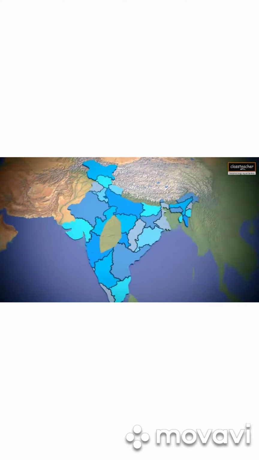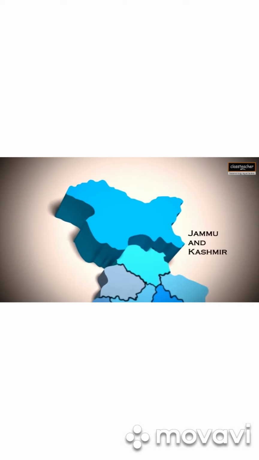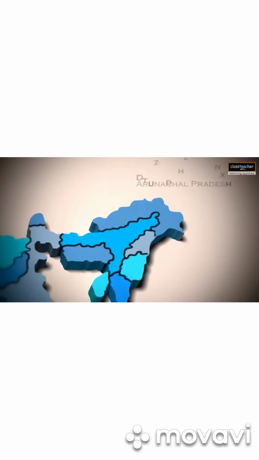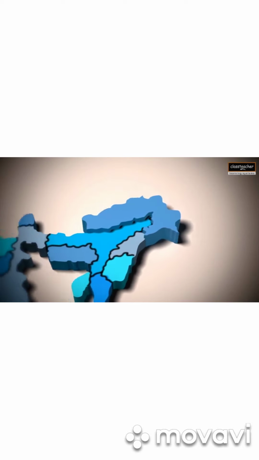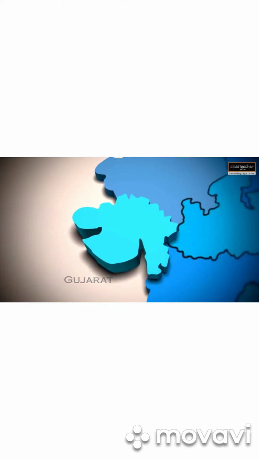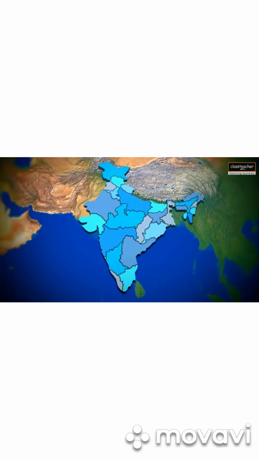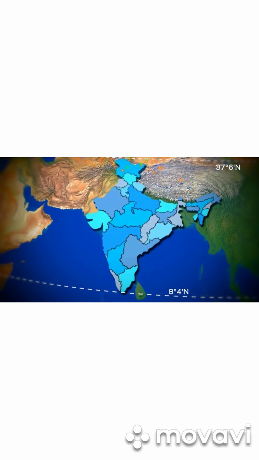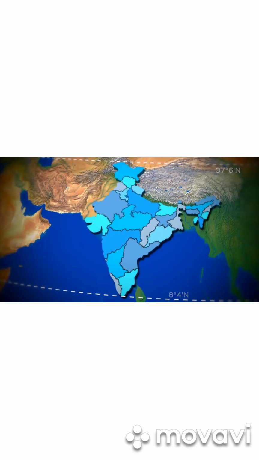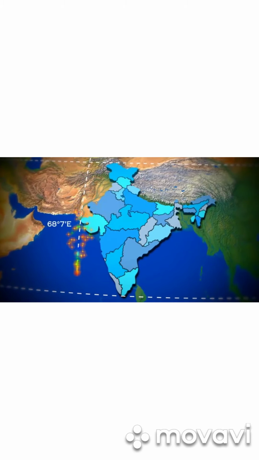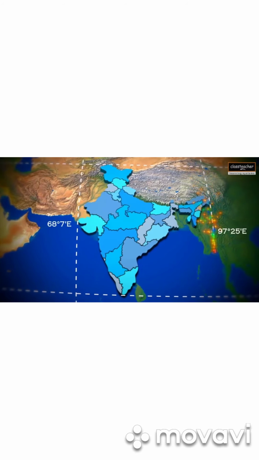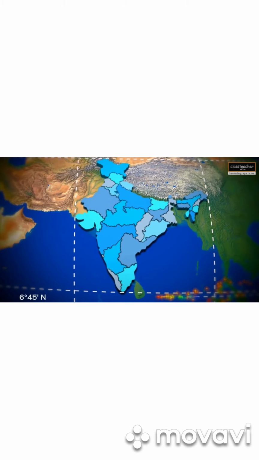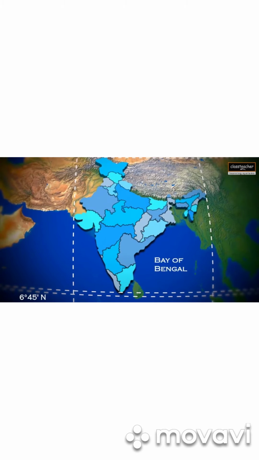The mainland extends from Jammu and Kashmir in the north to Kanyakumari in the south, and Arunachal Pradesh in the east to Gujarat in the west. This is the location of the mainland. The mainland extends between latitude 8.4 degrees north to 37.6 degrees north, and longitude 68.7 degrees east to 97.25 degrees east. Our southern boundary extends up to 6.45 degrees north latitude in the Bay of Bengal.